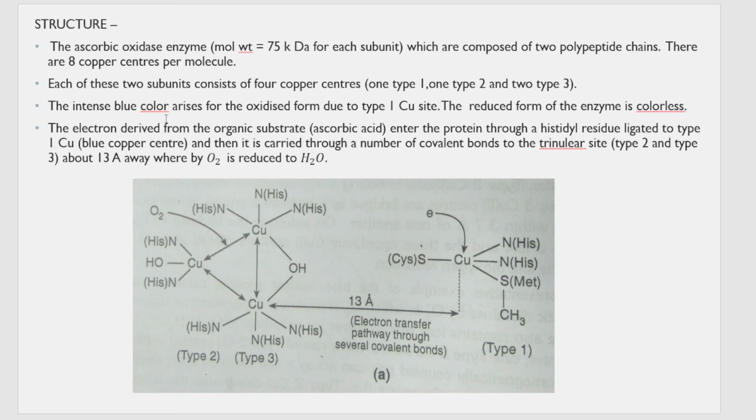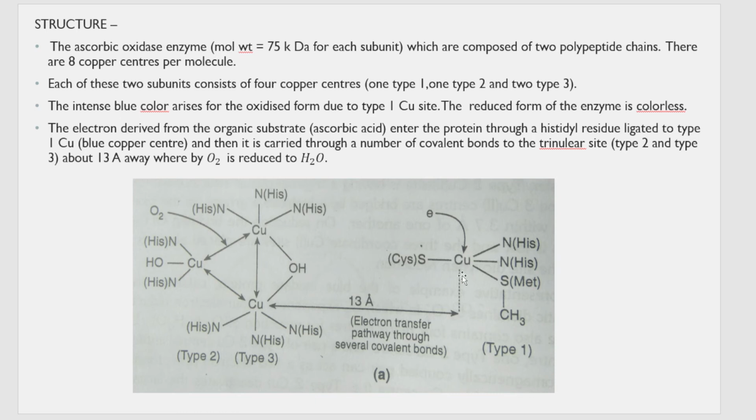The intense blue color arises when this enzyme is in the oxidized form, due to the type 1 copper site. In the reduced form, this enzyme is colorless. The electron that is given out by ascorbic acid enters the protein chain through the histidine residue ligating type 1 copper, that is, it enters from here to this copper which is ligating with the histidine residue.